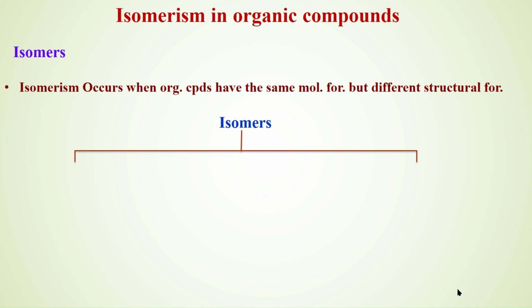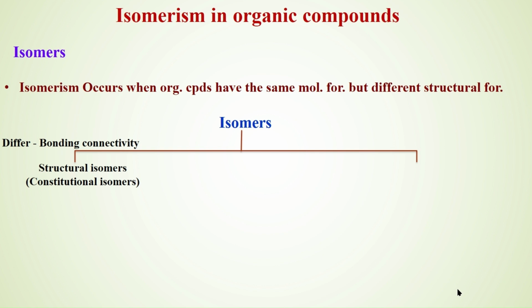If the compounds differ in their bonding connectivity, then they are isomers which are called structural isomers. Another name for structural isomers is constitutional isomers. These are the compounds which differ in their structure by differing in their bonding connectivity.